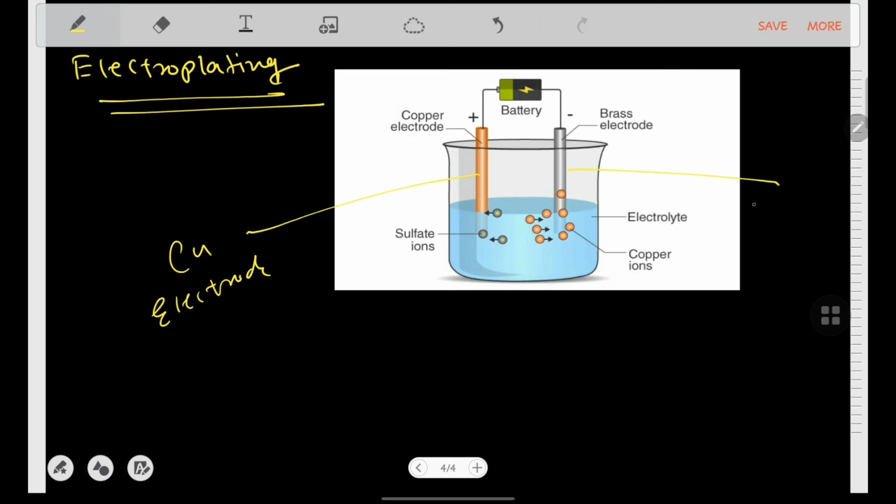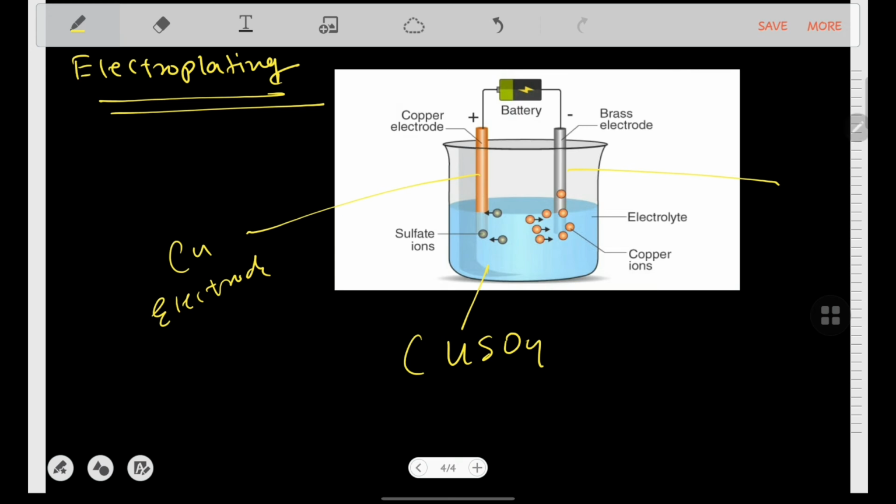Similarly, we have taken the solution as copper sulfate, CuSO4, which also contains copper. You can take another type of solution also, but it should contain at least copper ions. So the copper electrode is made the anode.